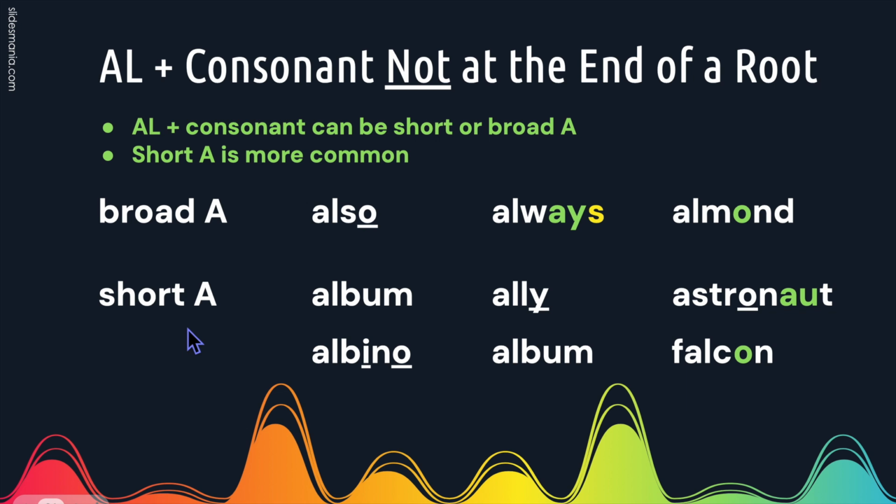Then try the broad A sound if it doesn't make a word you recognize with the short A. Album, ally, astronaut. AU says "aw": albino, album, falcon. Notice this O may schwa and take on an "uh" sound, just like in the word almond.